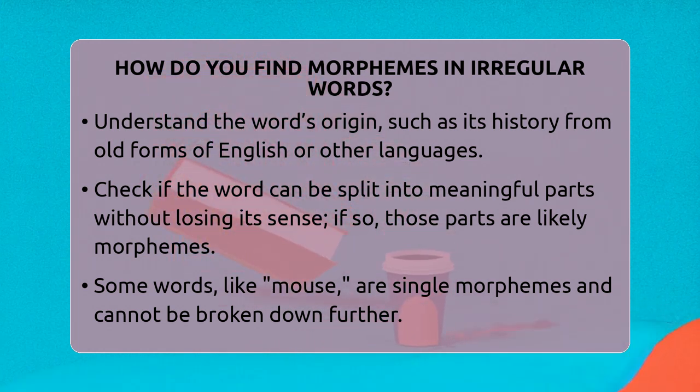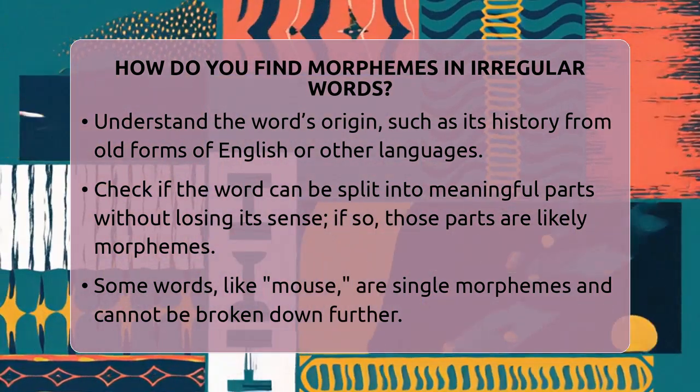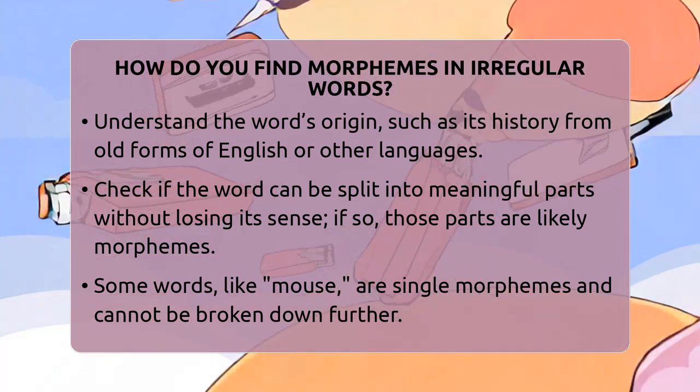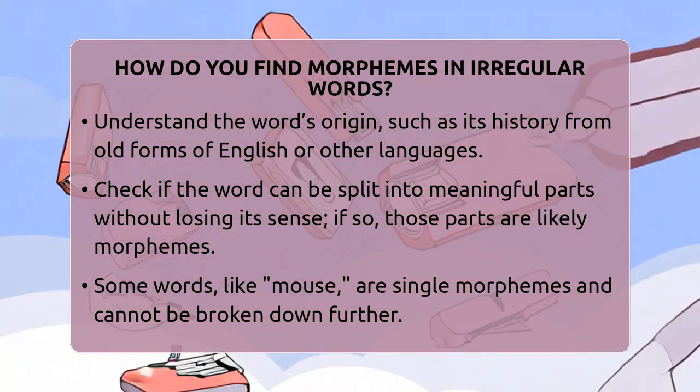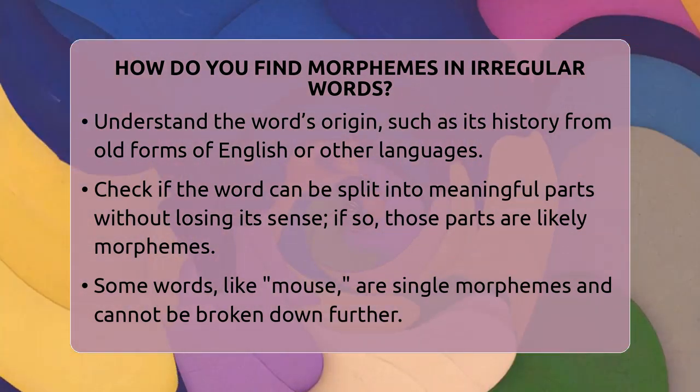But if you try to split mouse into smaller parts, it doesn't break down further in modern English because it's a single morpheme. Finally, test your analysis by using the word in a sentence. If each part contributes to the overall meaning, you've probably found a morpheme.